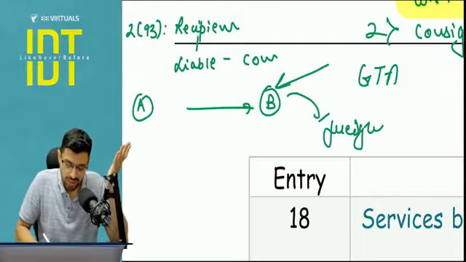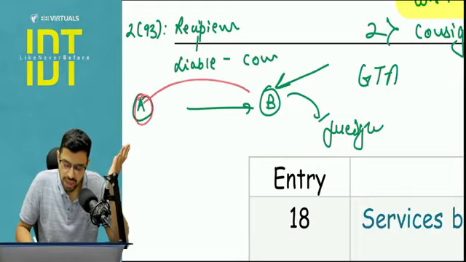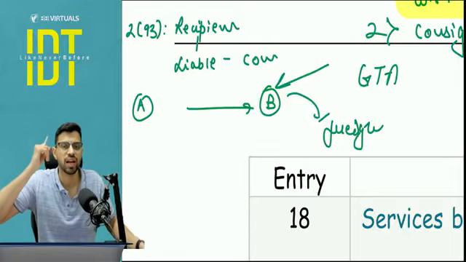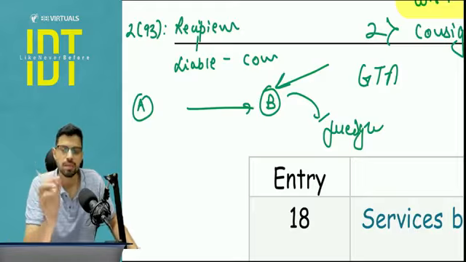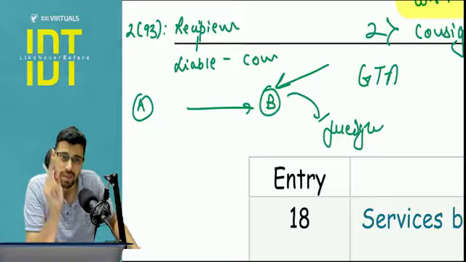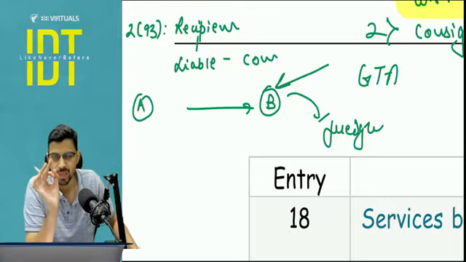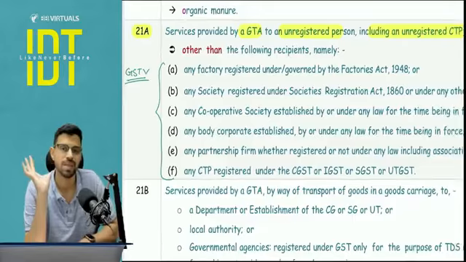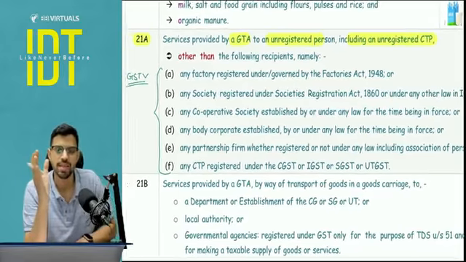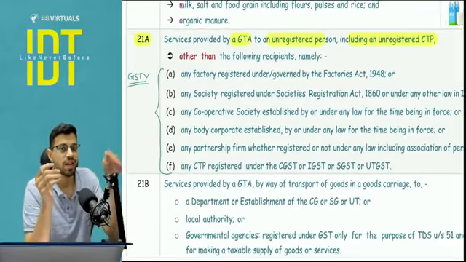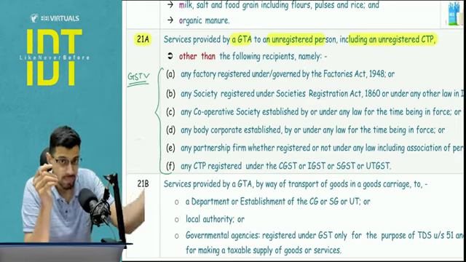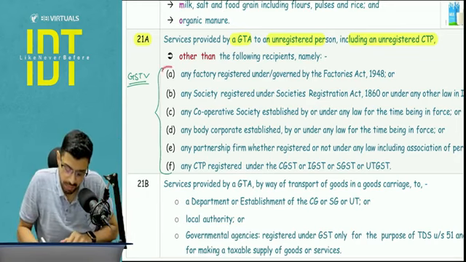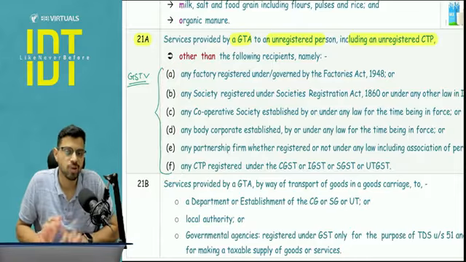Also, it is possible that A may be paying, but later A is going to get reimbursement from Mr. B, because the contract states that B has to pay the freight. Then still Mr. B shall be the person liable to pay the freight and B will be the recipient. I hope you are making this point clear, because unless you identify the recipient correctly, you are going to mess up the exemption entry. The exemption entry with respect to GTA needs an analysis of the recipient, and you need to identify it correctly. Now, if these are the recipients A to F, then GST is going to apply.